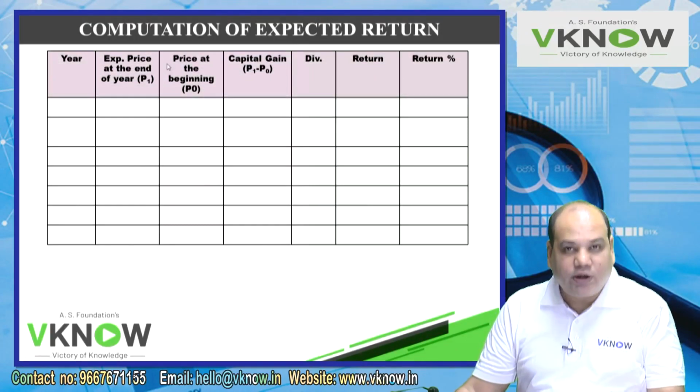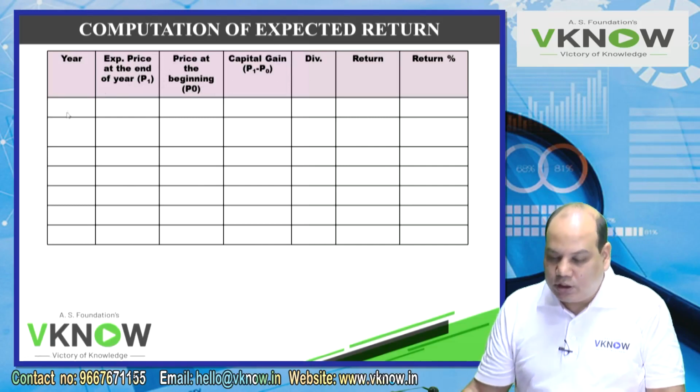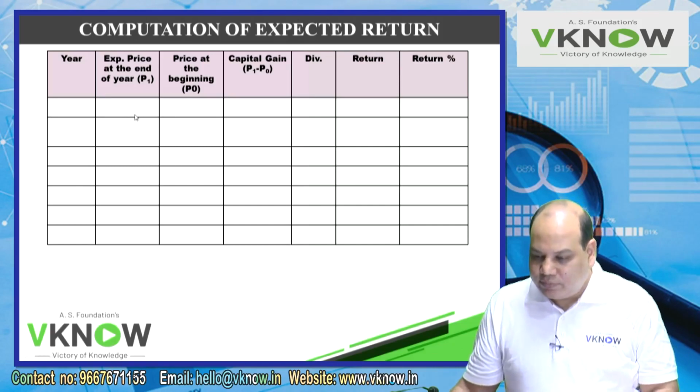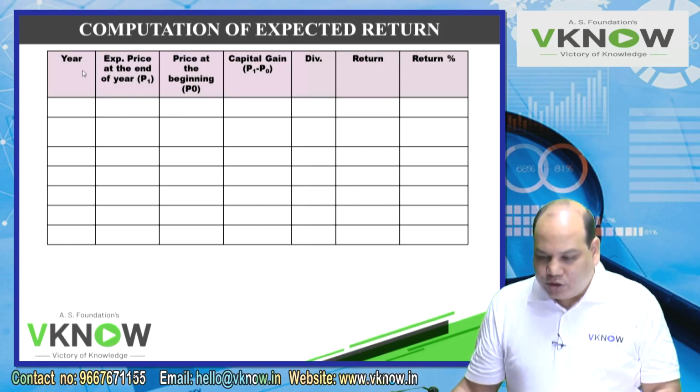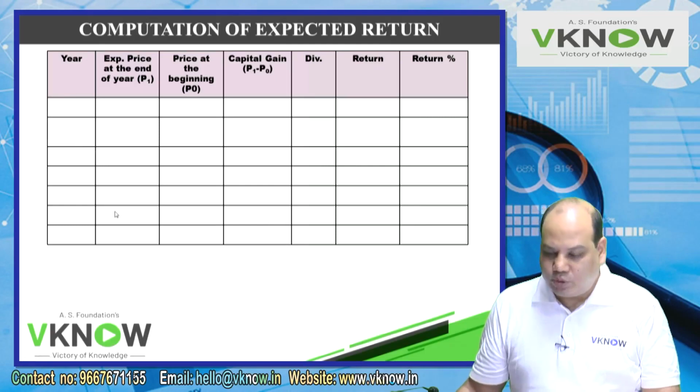You should write a heading every time you write an answer in the exam. Every table should have a heading. Every column should have a heading. Every row should have a heading, if required. So see the format. In the exam you don't need to draw such a big format, but this is the first question, so start with basics. Slowly we will improve it.